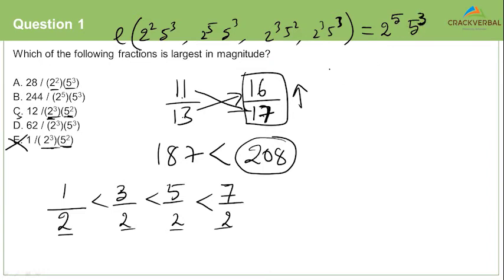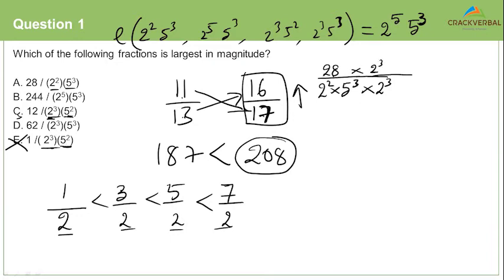Do we all agree on this? The least common multiple of these numbers has to be 2 power 5 and 5 power 3, right? So we have 28 by 2 square into 5 cube. Now I don't have a 2 power 5 here, so what should I multiply this with? I should multiply this with a 2 cube.